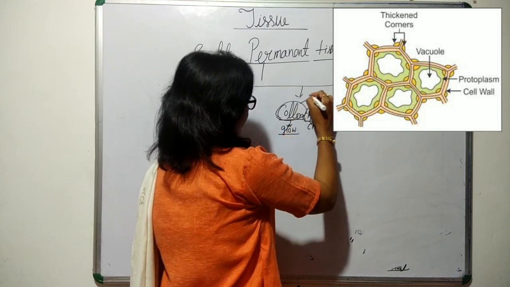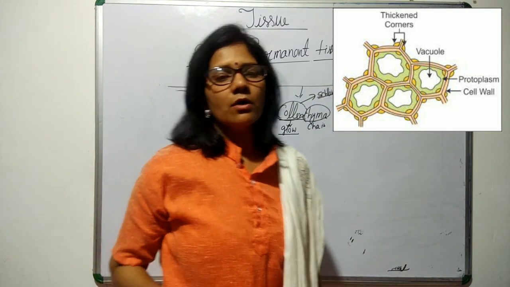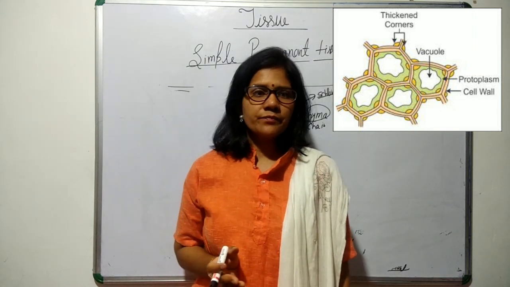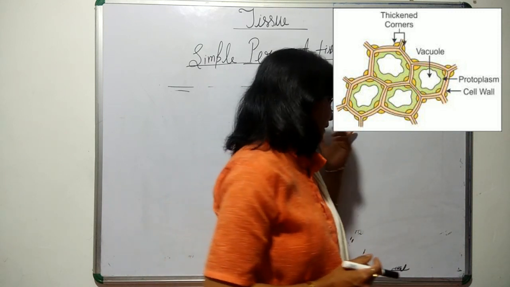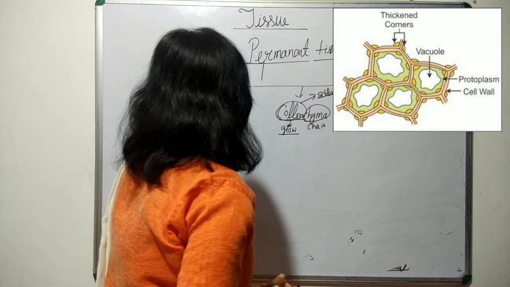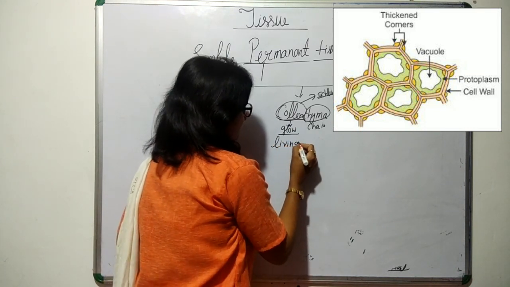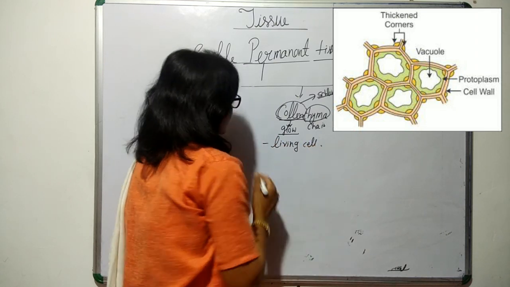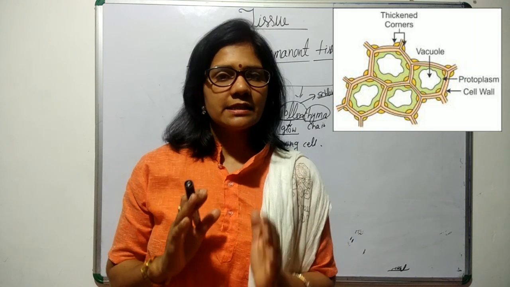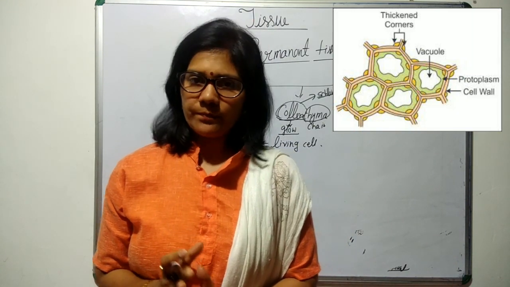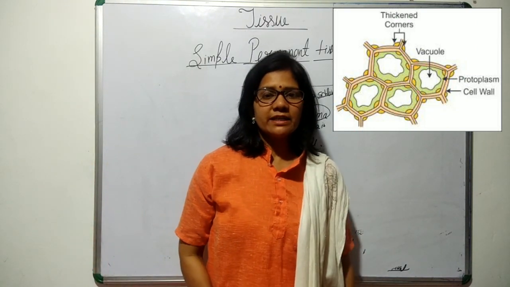This word was given by Schleiden, who was also one of the founders of cell theory, and he was a botanist who created this term. Collenchyma cells are also living cells. One more thing I forgot to tell you: parenchyma is the most abundant simple permanent tissue.